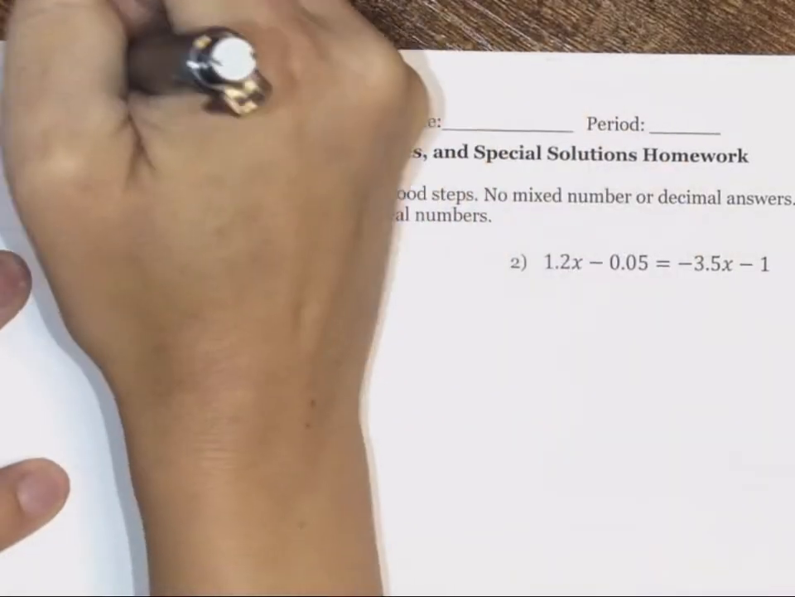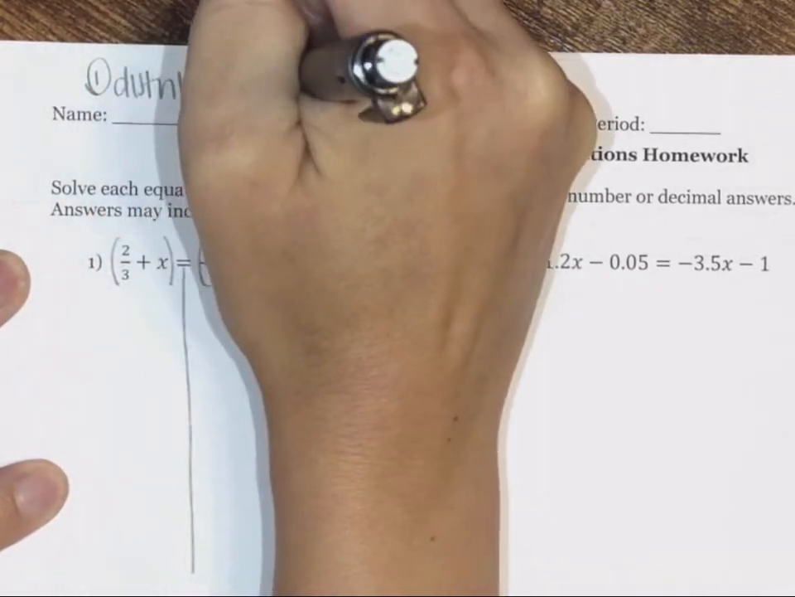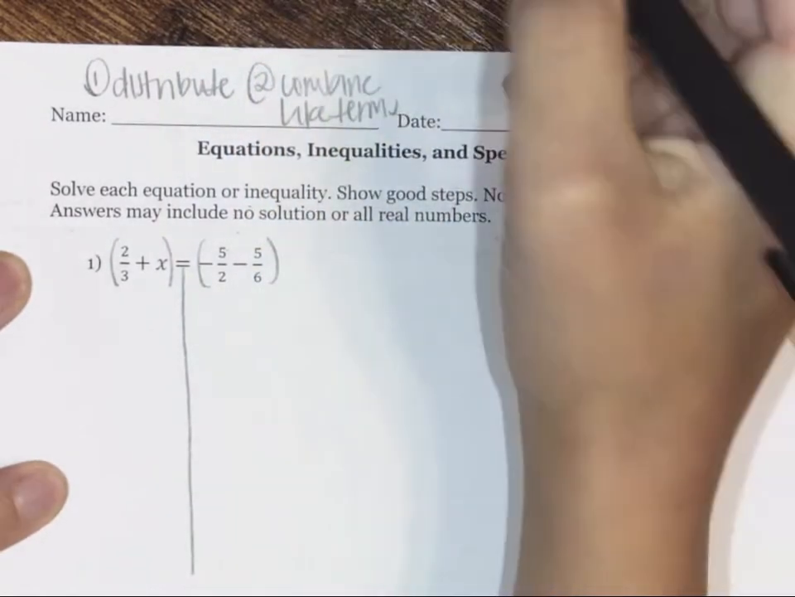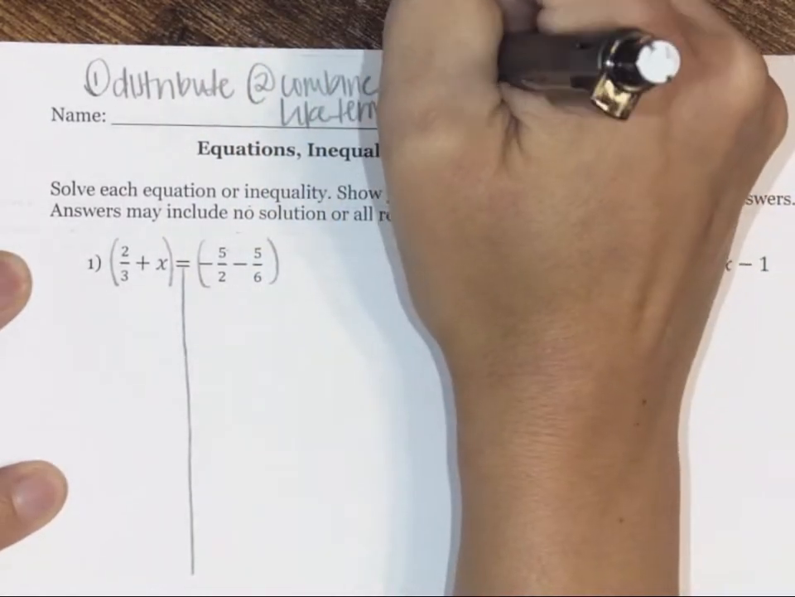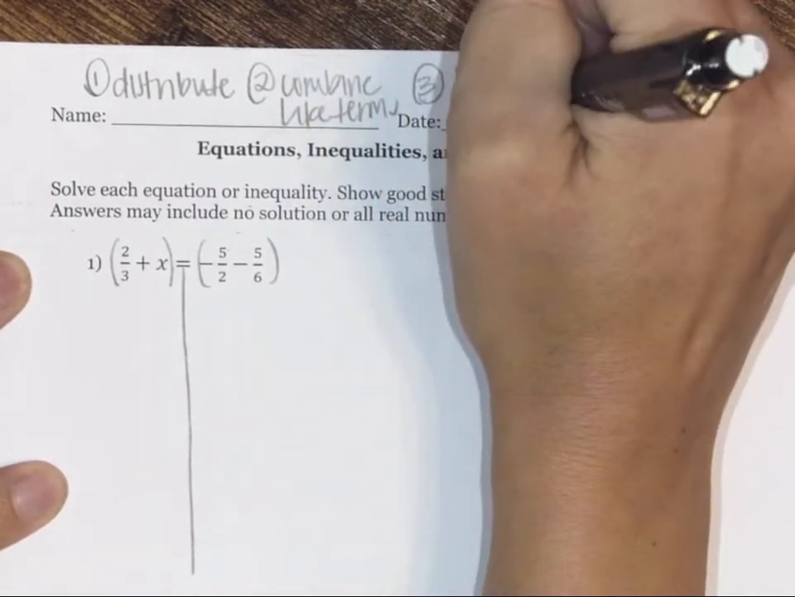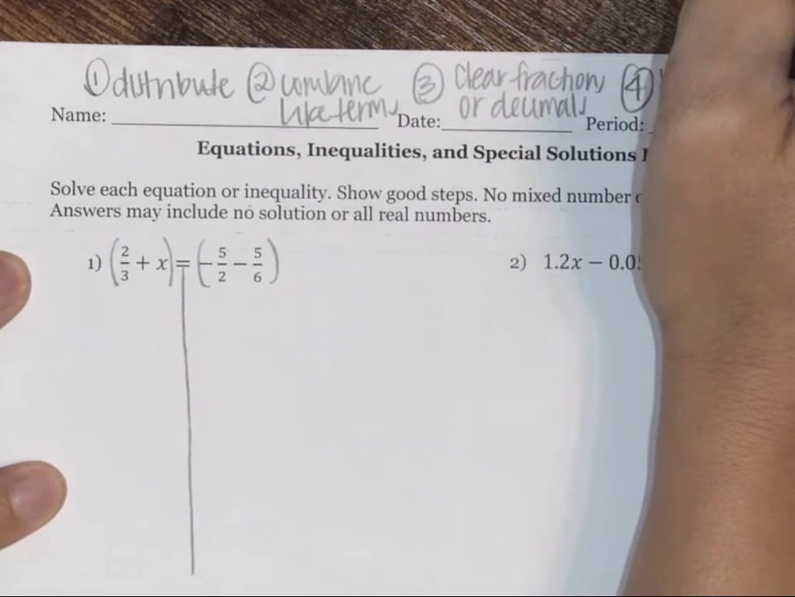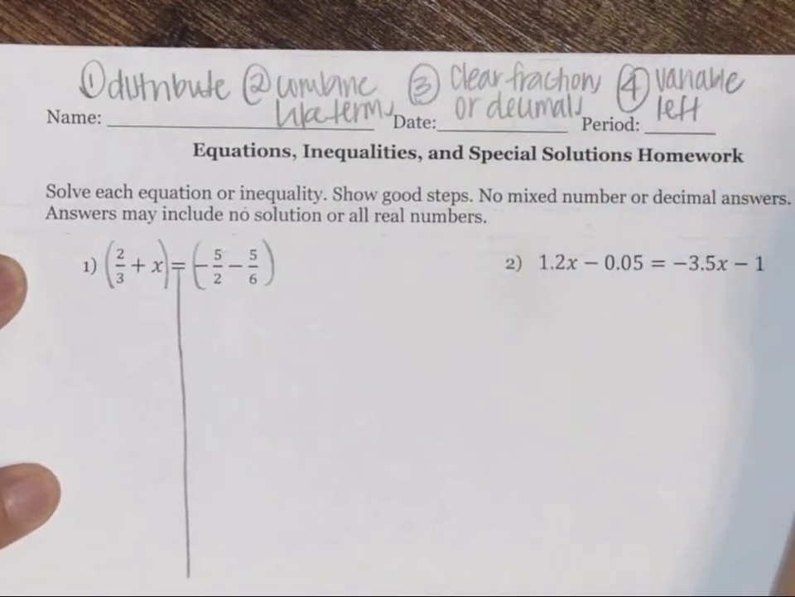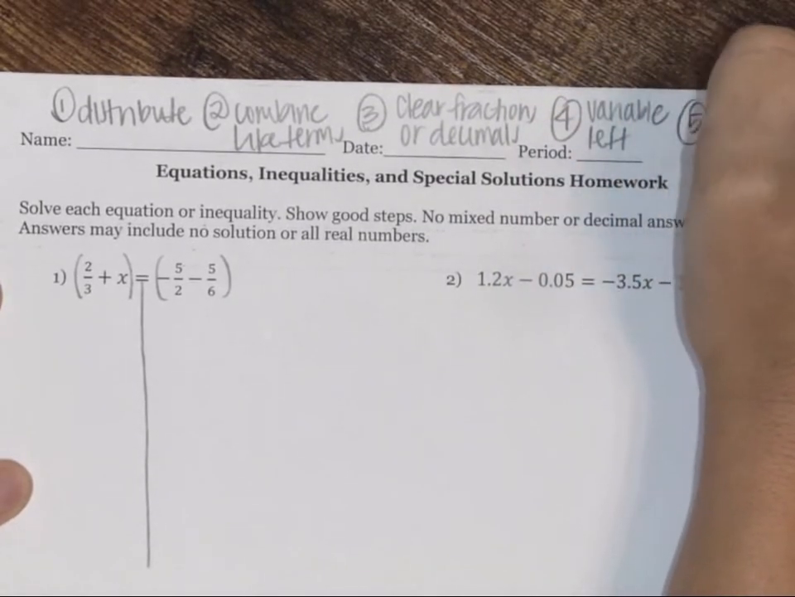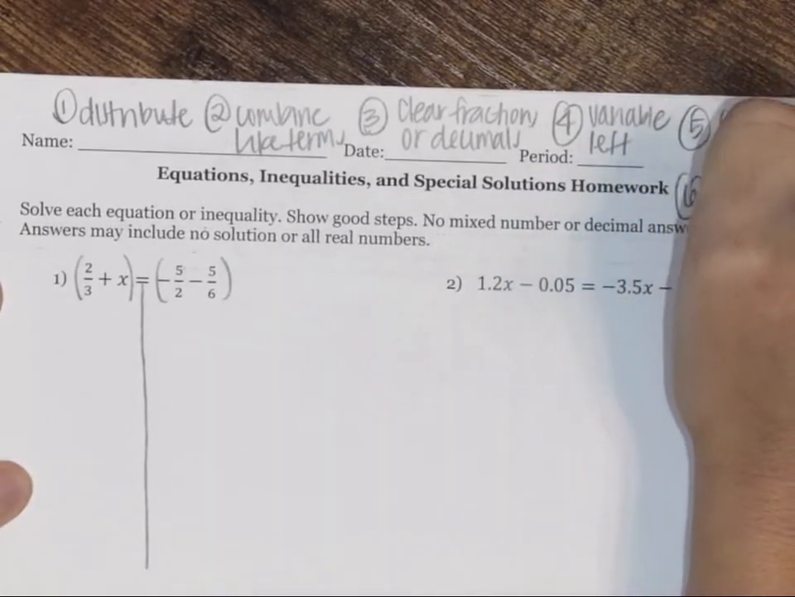Before we do that, let's remember all of our steps for solving. So we always first distribute. 2 is to combine like terms. Remember, you're doing these as necessary, whatever is there. 3, you are going to clear fractions or decimals if you'd like to. 4th is to get our variable on the left. Our 5th thing to do is to get our constant on the right. And our 6th step is to solve.